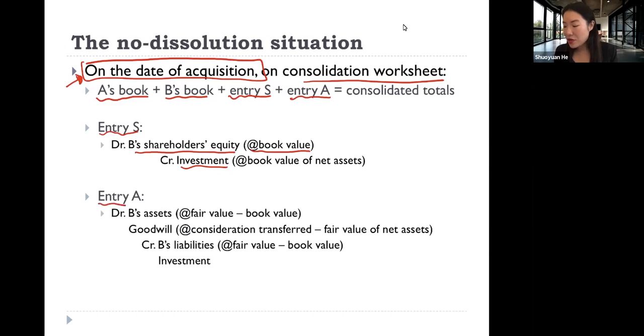And then consolidation entry A. A stands for allocation. If you still remember, in an acquisition, what is paid by the acquirer is called consideration transferred. And then the acquiree has a book value. The difference between consideration transferred and the book value of the acquiree is the excess that is paid.